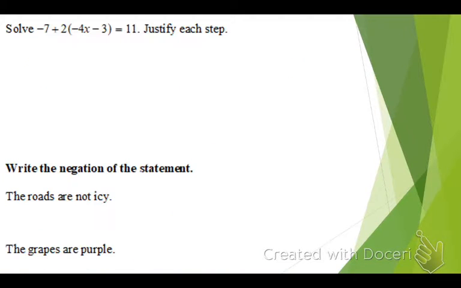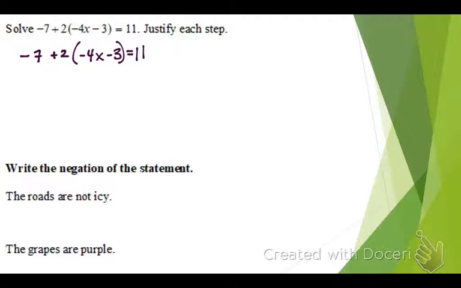All right. Another part on the quiz will be both of these, justifying each step. So if you want to write down this equation so we can all be on the same page. I am currently grading some of my last classes, and they didn't learn the words. Distributive. I saw distributary, which I don't really think is a word at all. So make sure you look over the words and know them.